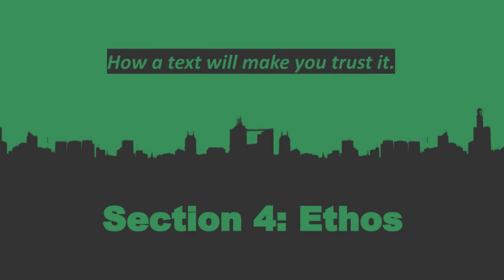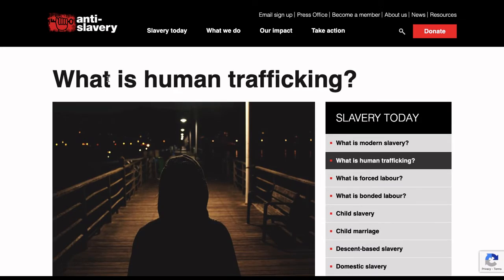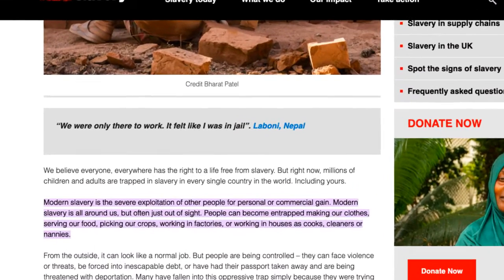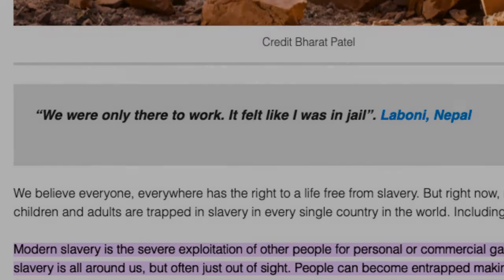Section 4. Ethos. The final main appeal is ethos, which focuses on character and trusting the writer. The main way this page uses ethos is through hyperlinks. Notice how, for a lot of the important text, the words are linked to other pages that supposedly back up what the author is saying. This makes you feel like the information is reliable and you can believe it, but really, it just links to other pages on this website. The quote at the top of the page is also an important ethos appeal. It makes it feel more credible.